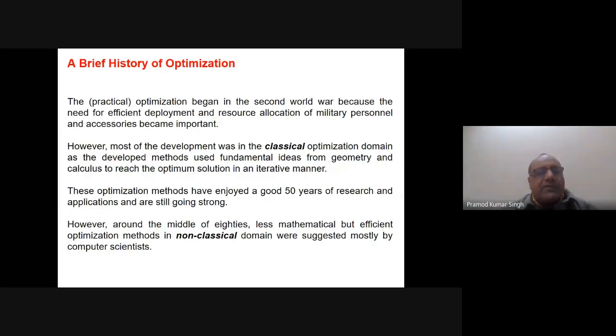A brief history of optimization. Obviously I have no intention to go into the details of the history, so there are just two slides for the brief history of optimization, so that you know how it started. Practical optimization began in the Second World War because the need for efficient deployment and resource allocation of the military personnel and accessories became important.